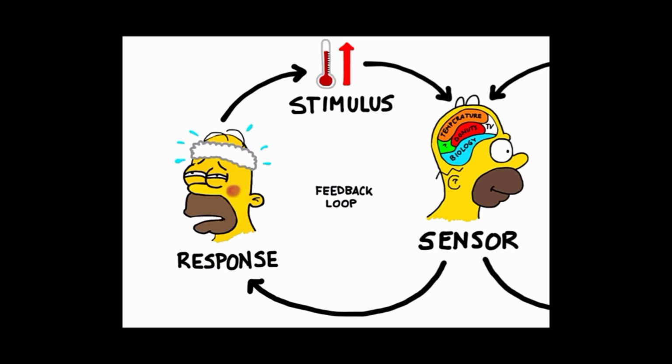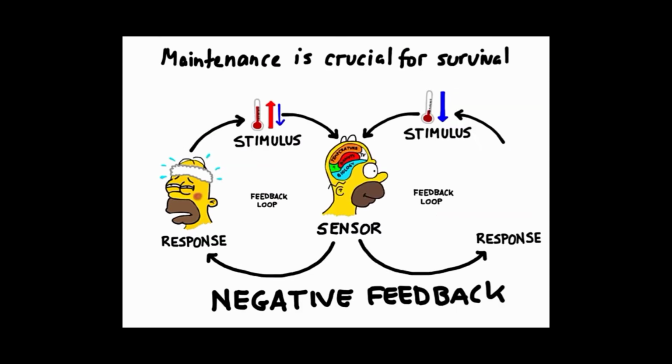Blood vessels will dilate, allowing heat to radiate outwards, and the person will also begin to sweat in order to decrease their body temperature via evaporative cooling. Hopefully the effect of these steps will be enough to bring the person's overall body temperature back down to normal. This phenomenon is called a negative feedback loop, not because it's bad, but because it helps to make the situation less extreme.